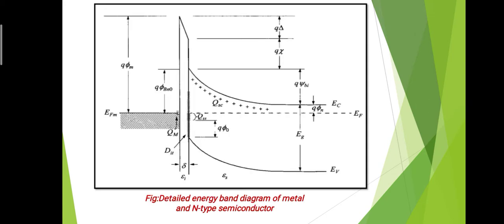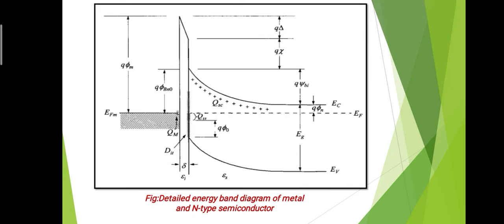So from the figure we have this detailed energy band diagram of a metal and an n-type semiconductor. The left hand side is for the metal and the right hand side for the semiconductor. There is a formation of the trap charge density QSS, which is shown in the figure. If we multiply q into DIT by the energy difference, that means we subtract q phi 0 and q phi Bn0 from Eg, then we get QSS.